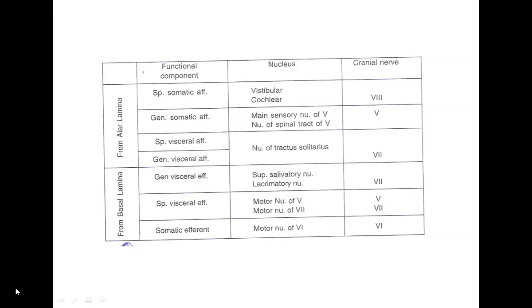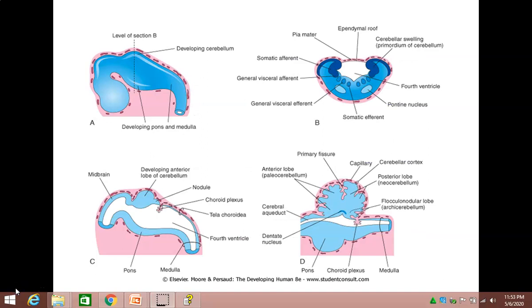The next topic is the development of the cerebellum. The cerebellum develops from the metencephalon. It is located posterior to the pons and the medulla oblongata. The cavity between them is the 4th ventricle.